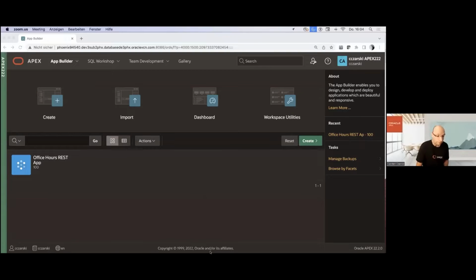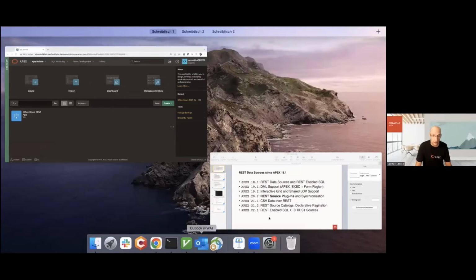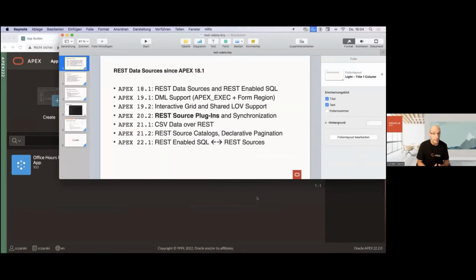And before we get into the details of the OData support in Apex, I would first get everybody on the same page about what REST support in Apex actually means. So what does it mean if we are talking about Apex consuming or Apex talking to a REST API? We have 170 attendees here.